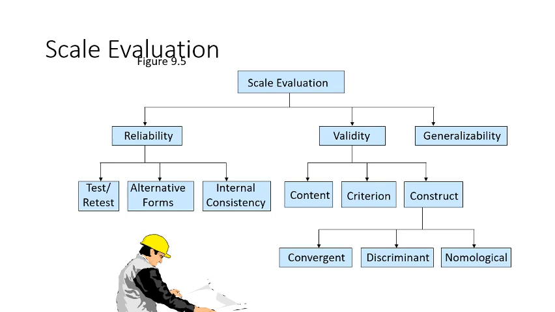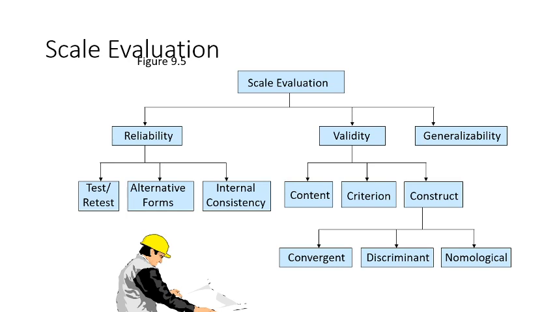This graph gives you the categorization of what you are going to learn. The methods of reliability are test-retest, alternate form, and internal consistency. We are going to learn all these in upcoming lectures.